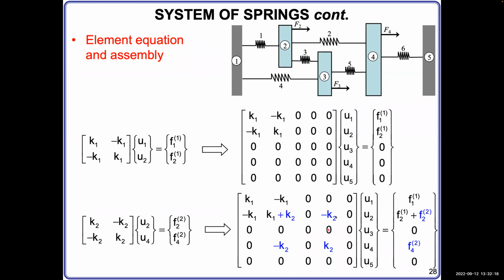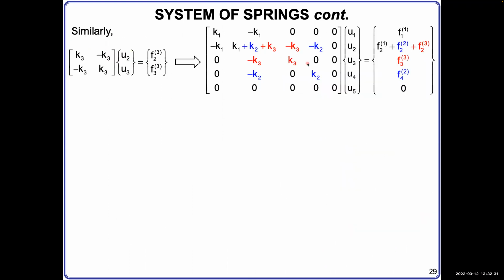Okay, so now we have considered 2 springs in the system. That's not sufficient. We need to consider all the springs, all the elements, right? So now we continue to spring number 3. For number 3, we can write it in a similar way. Once we get familiar with how to write the matrix times vector format for any individual spring, it becomes conventional. We can quickly write it for any spring.